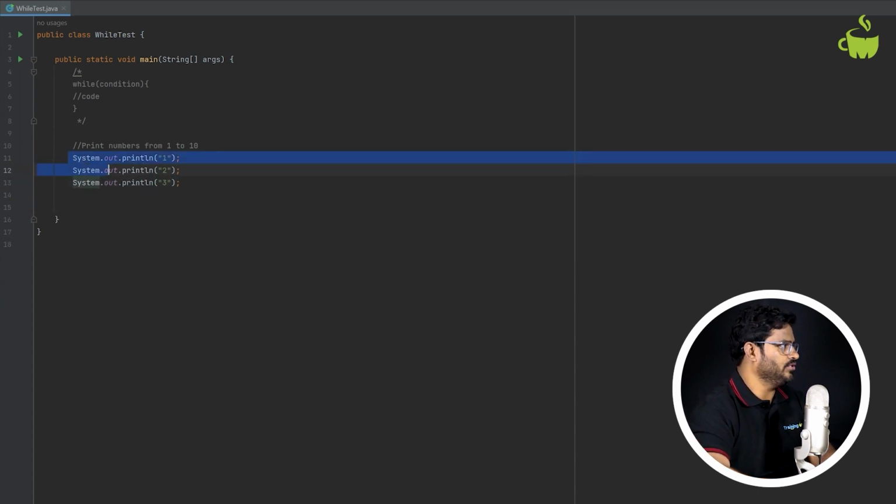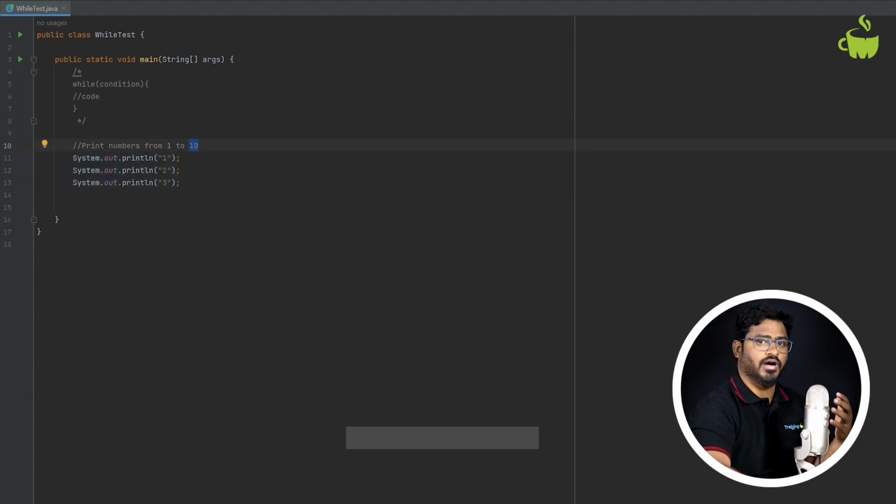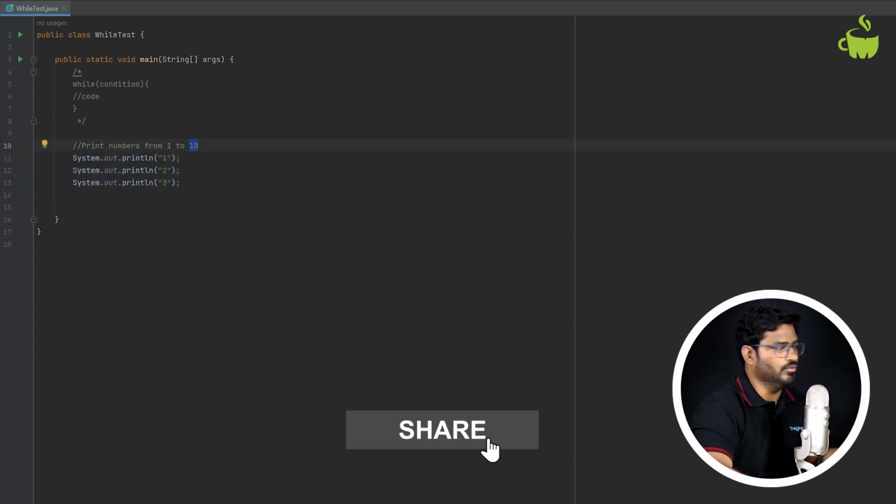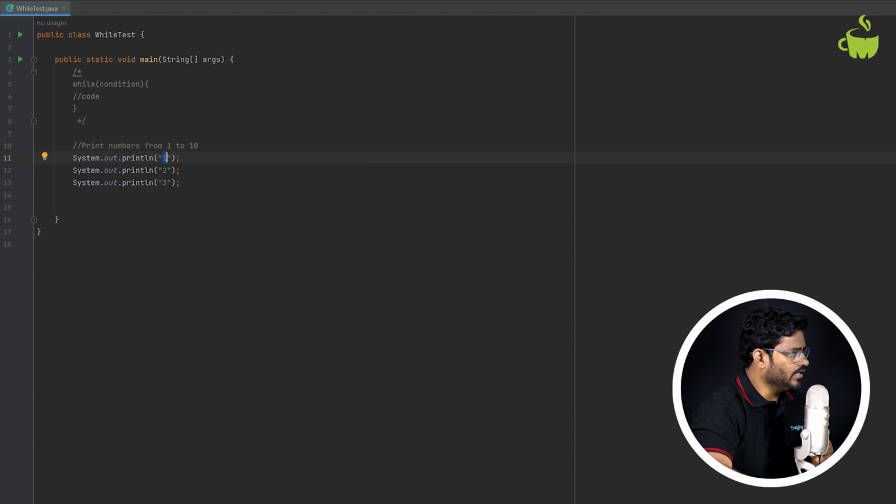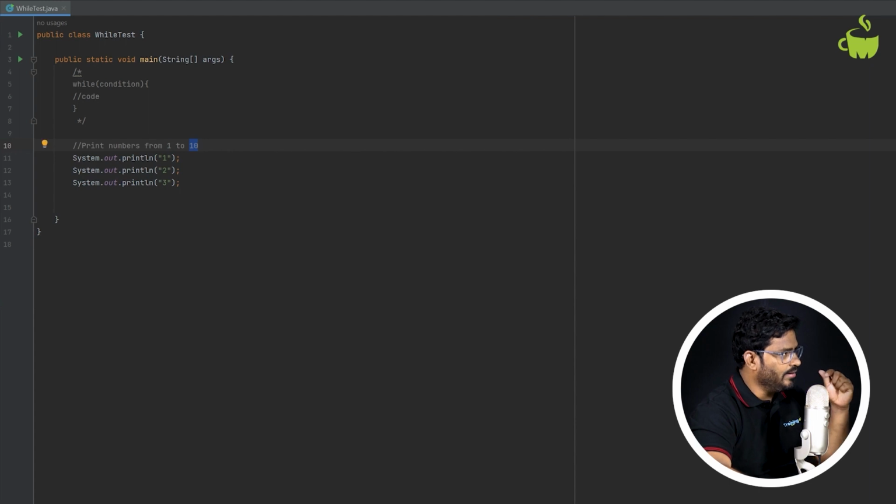You don't write SOP statements to print 1, 2, 3, 4, 10. Suppose somebody asks you to print 1 to a billion, so what do you do? Do you write 1 billion SOP statements? No. But what is actually the logic behind it? We need to print a number. The number starts from 1 and ends with 10, and every time it will be incremented by 1. That is basically the logic.